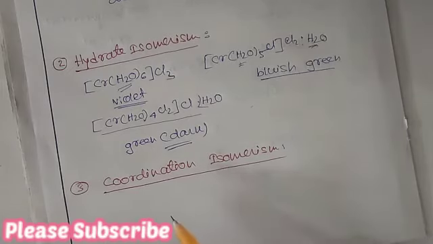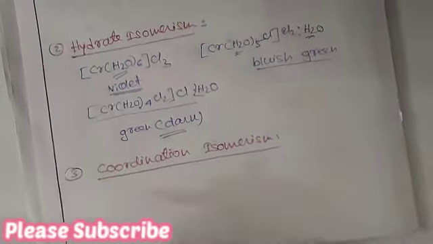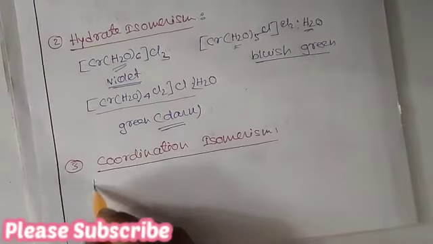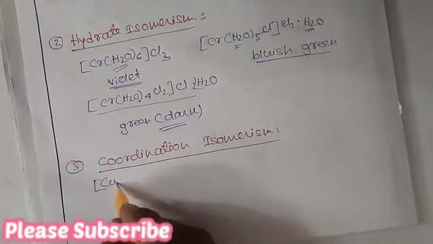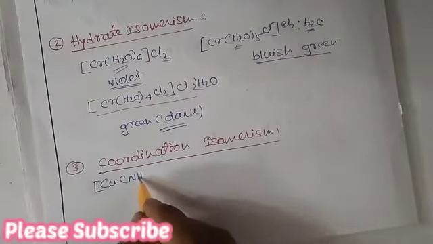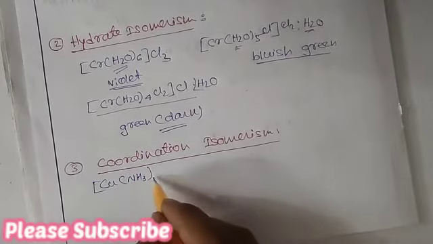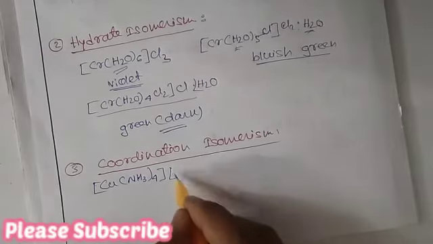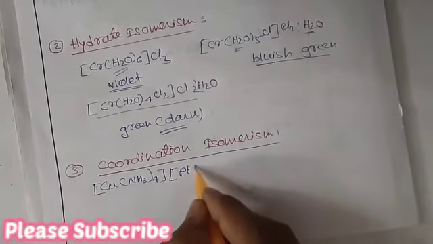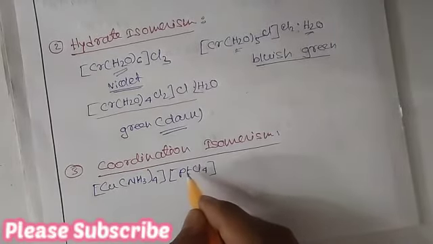Coordination isomerism is mainly the redistribution of ligands between the two coordination zones. In this case we'll give this example, for Cu(NH3)4 PtCl4.